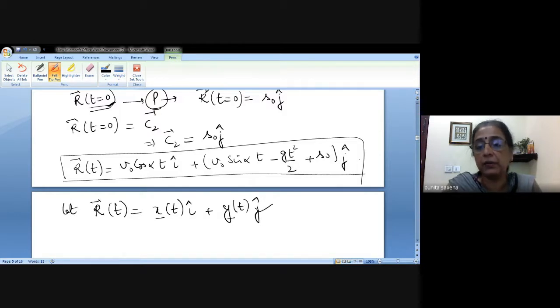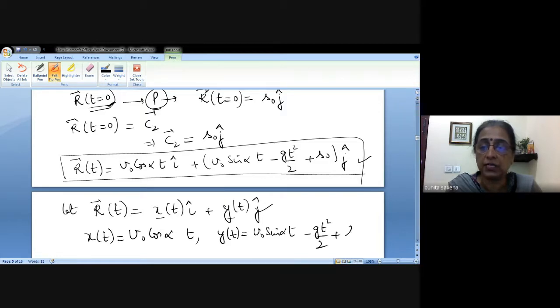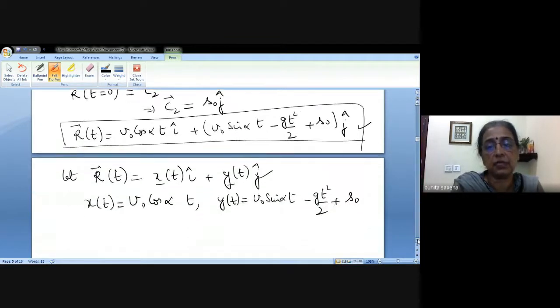And if you compare this equation with this equation, can we not say that x(t) is nothing but V naught cos alpha t and y(t) is nothing but V naught sine alpha t minus g t square by 2 plus S naught? कर सकते हैं ना?